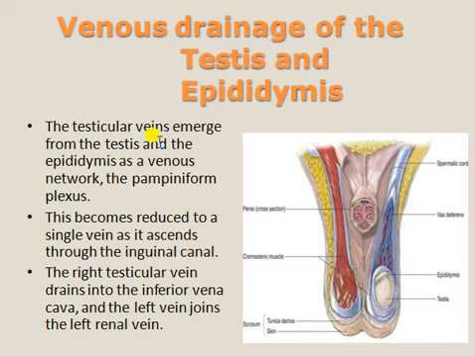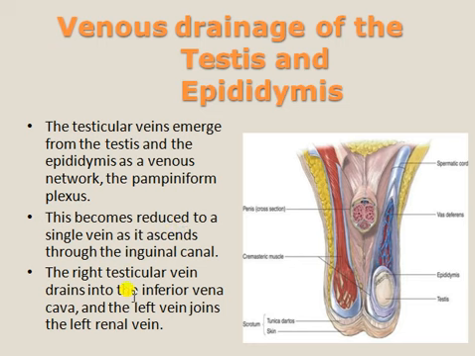The testicular veins emerge from the testis and the epididymis as a venous network, the pampiniform plexus. This is venous blood. We can see it one by one. This becomes reduced to a single vein as it ascends through the inguinal canal.